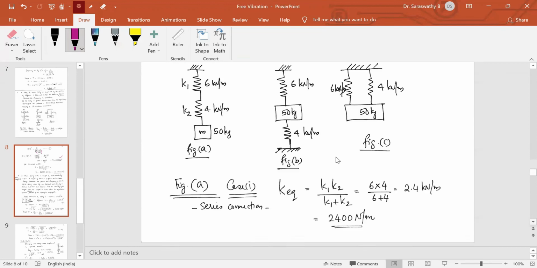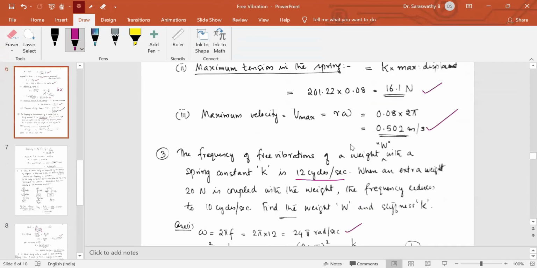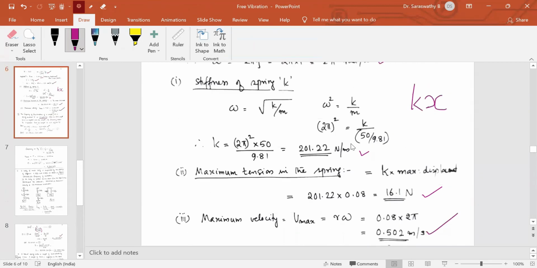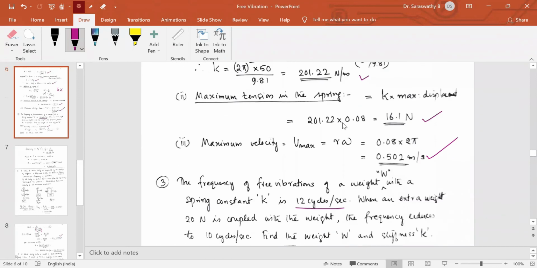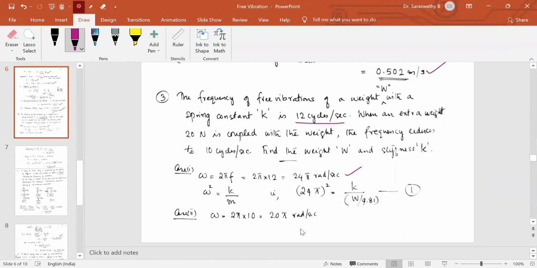Putting W in equation 1. The page is reversed, so I have to correct it. In this equation, in the first case it was 24 pi, in the second case it was 20 pi. So 20 pi, the whole square, is equal to K, the stiffness doesn't change, and the weight changes to W plus 20, divided by 9.81.